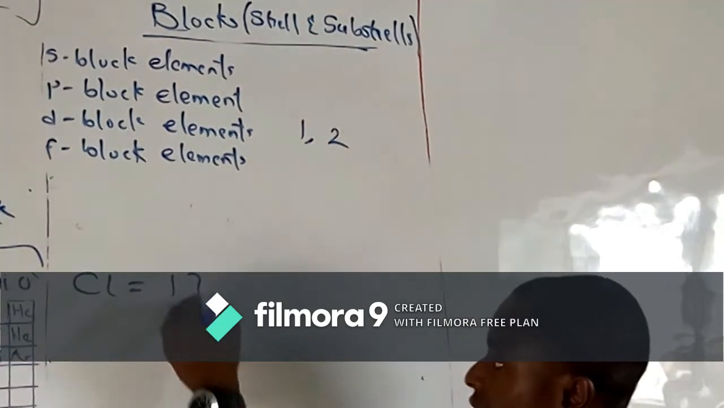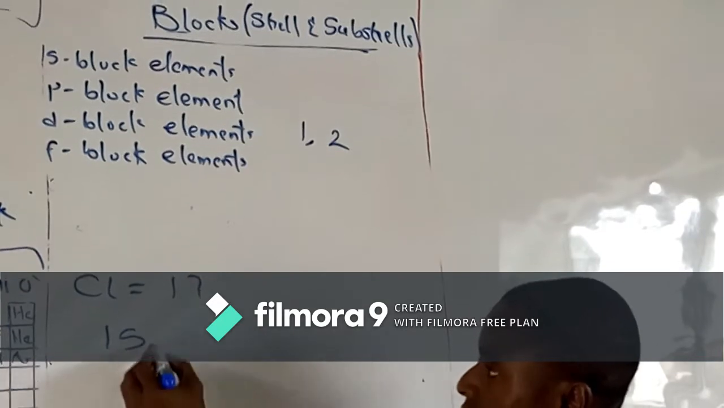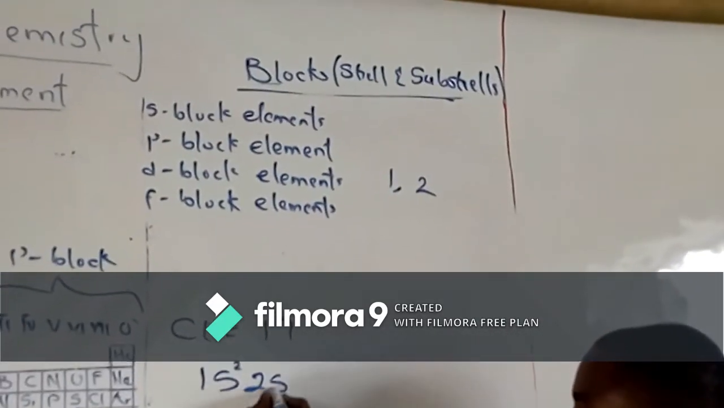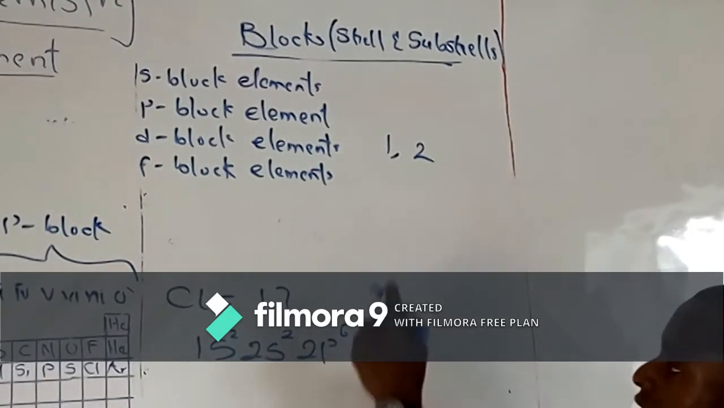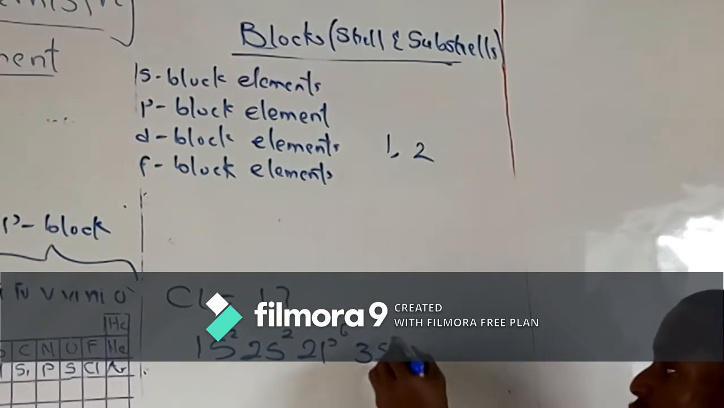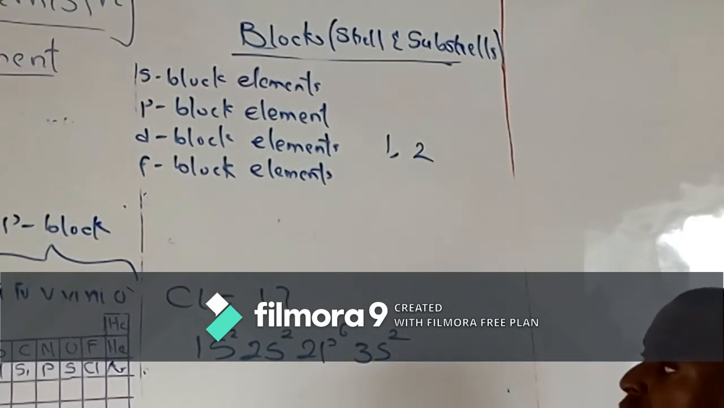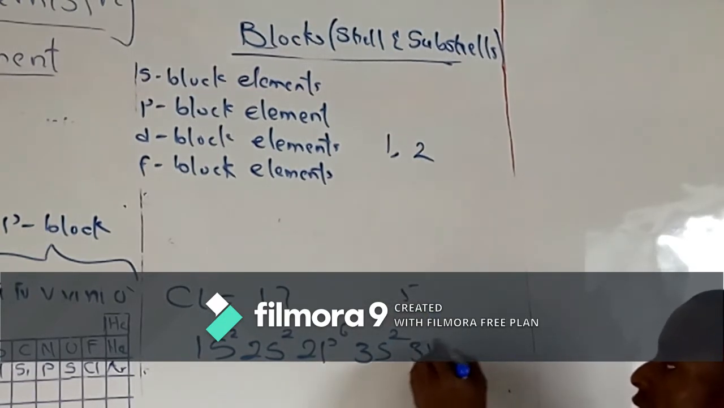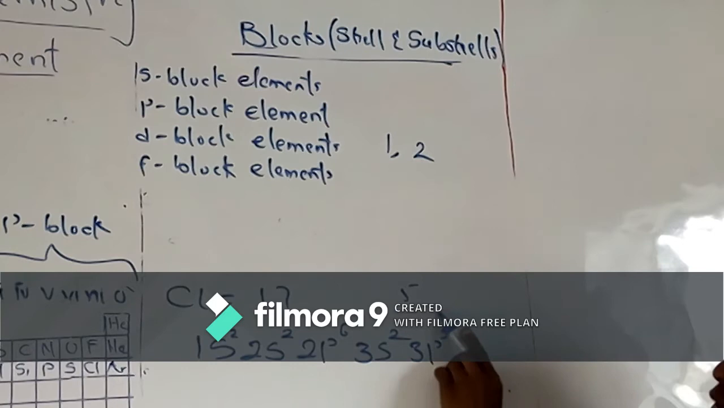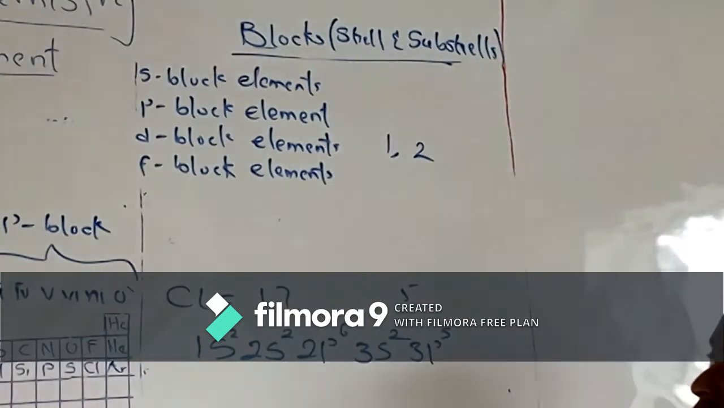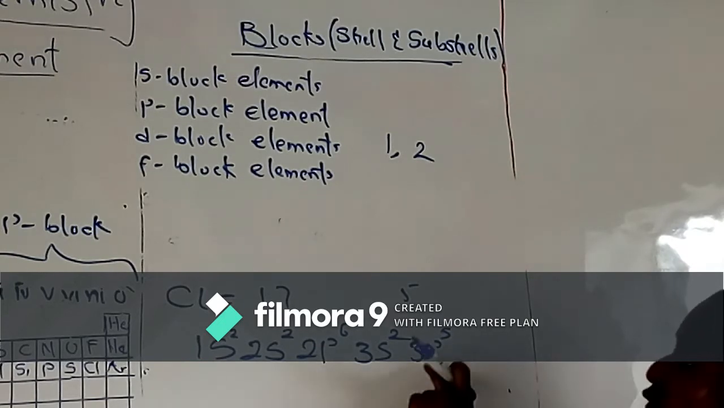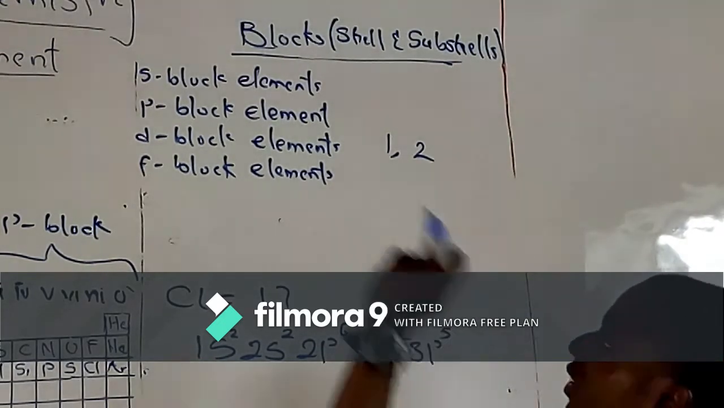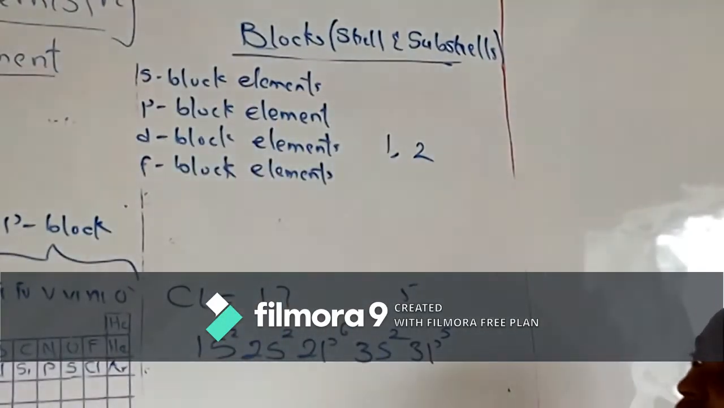Chlorine has 17 electrons. So we have 1s raised to the power 2. The next one is 2s raised to the power 2. The next one is 2p raised to the power 6. That is 10, remaining 7. We have 3s raised to the power 2, remaining 5. We have 3p raised to the power 5. You see that the last, outermost electron fell on 3p, and 3p is a subshell of the p shell. Therefore, chlorine is classified as a P block element.